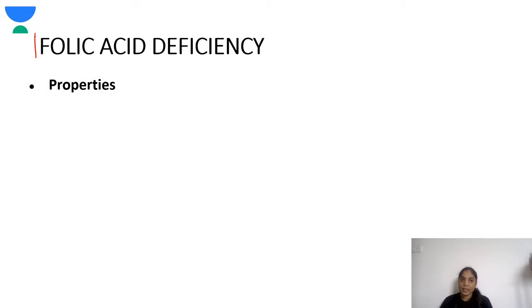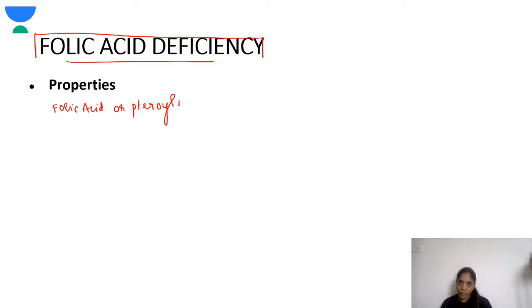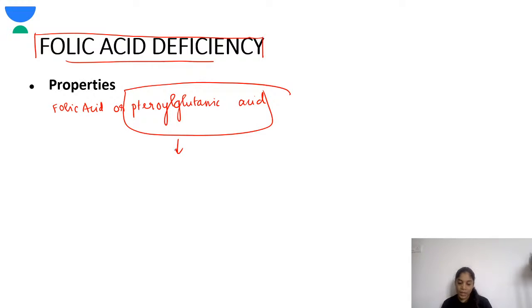So now coming to folic acid deficiency. Coming to the properties of folic acid. Okay, folic acid or pteroyl glutamic acid. So this, the folic acid, is pteroic acid conjugated with glutamic acid, right? Conjugated with the glutamic acid.